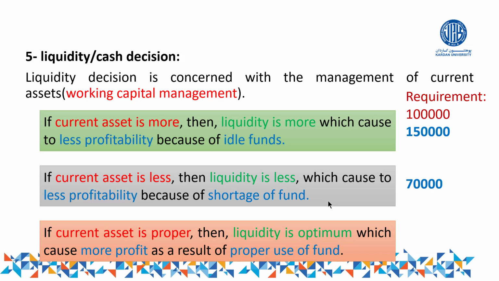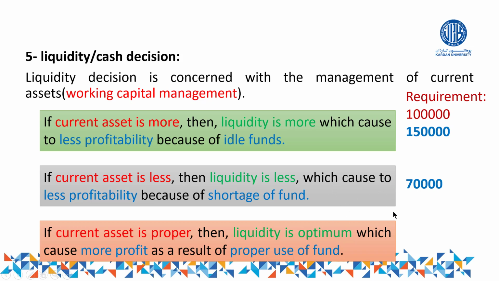Let me give a simple example of opportunity. For example, your supplier may call you that if you want to purchase something on cash, pay me suppose only 50,000. But if you want to purchase this on credit, suppose of 6 months, then you have to pay suppose 60,000, right? In this case, if there is no shortage of fund in the business and you have available cash, you can purchase that good on cash basis for 50,000 instead of 60, and you make a profit of 10,000 here, right?